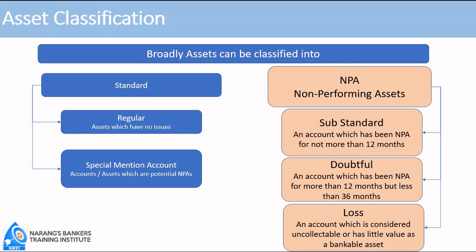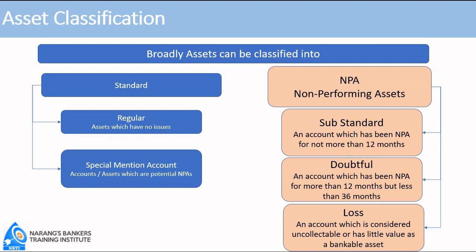Normally, it is moved to doubtful assets. An account which has been NPA for more than 12 months but less than 36 months remains in doubtful category. That means, indirectly, that if the period exceeds 36 months, the very recovery of the loan becomes doubtful, and that is why it is moved to loss assets.